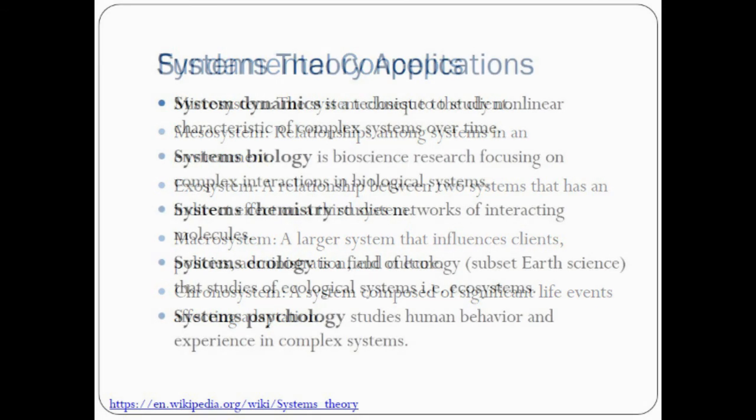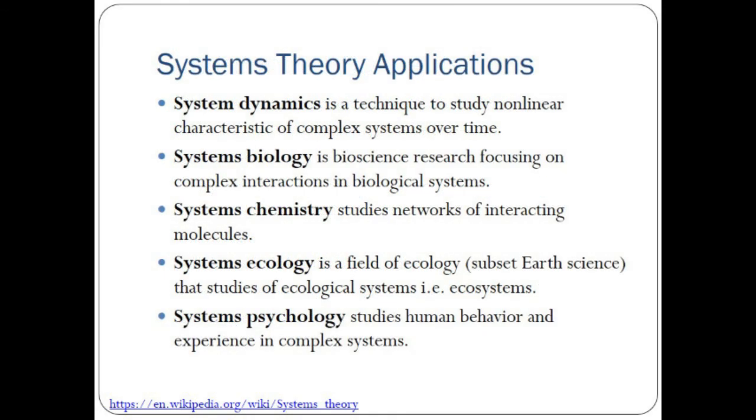Then you have systems theory applications. There are many applications of systems theory. For example, system dynamics that we had seen, with non-linear characteristics. What is non-linear? If there are two variables, then it is linear. You can draw a line. A line is a linear thing. So it is said to be linear because it has only two variables. But when you have three variables, then it becomes non-linear. It will form a graph. But when you have 4 or 5 or 6 dimensions, then you have to think non-linearly.